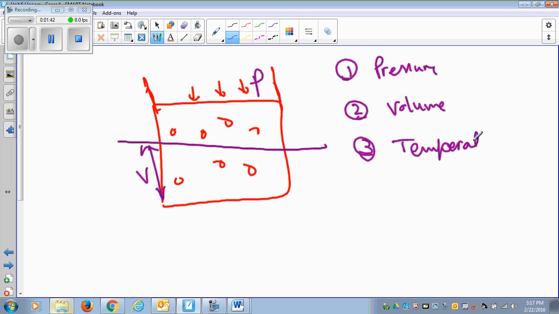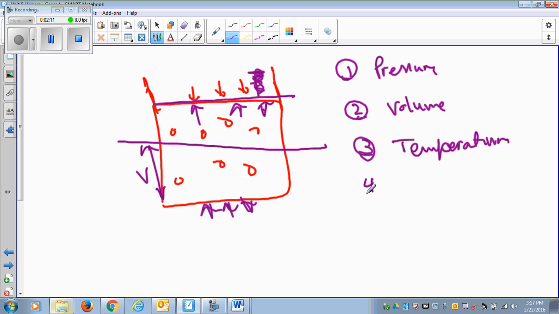The kinetic energy of the gas particles will increase if I start heating it up. Let's assume that I ignore the pressure here. If I start heating it up, gas particles will move faster, and the faster they move, they will push this lid up. And if I seal it, the pressure inside can go so much that it can even burst. So you know that increasing the temperature increases the pressure if I don't let volume change, or if I let the volume change, then volume will increase.